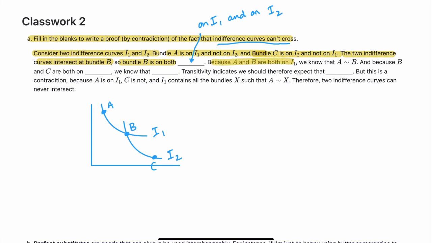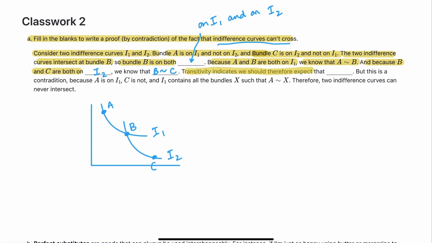Because A and B are both on I1, we know that you're indifferent between A and B. And because B and C are both on I2, that's what I'm looking at for this blank. We know that you're indifferent between B and C. So I'm looking for B squiggle C there.